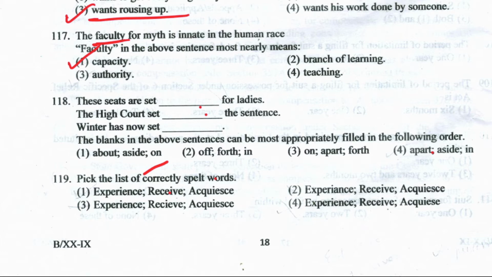So let's set up the sentences. These seats are set apart for ladies, and the High Court set aside the sentence. The winter now is set in. So the right answer here is option number 4.